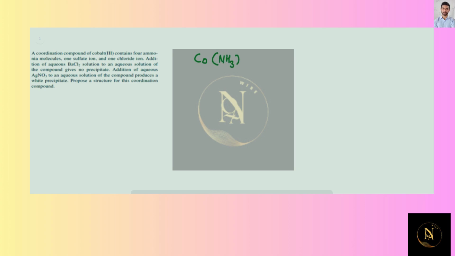Now one cobalt is at plus 3 oxidation state and 4 ammonia molecules and 1 sulfate ion.